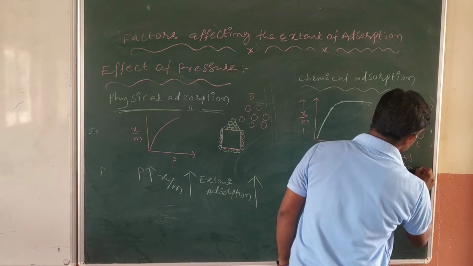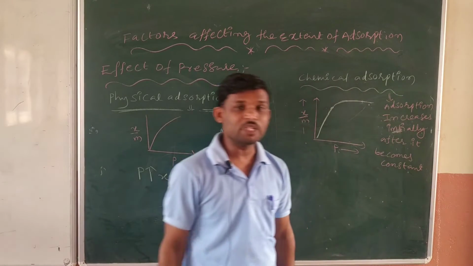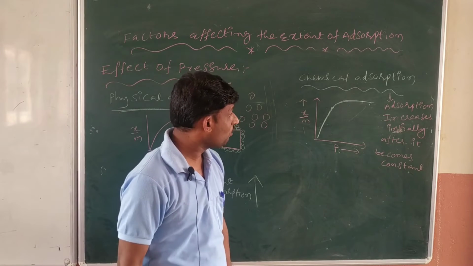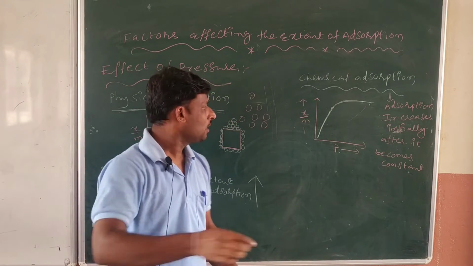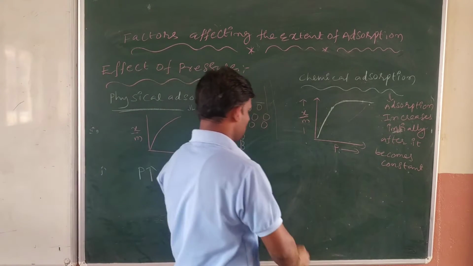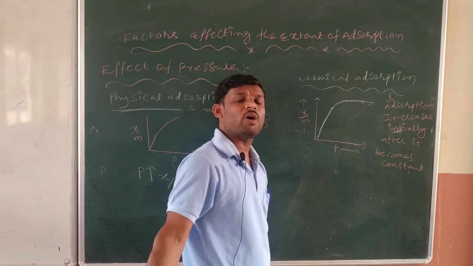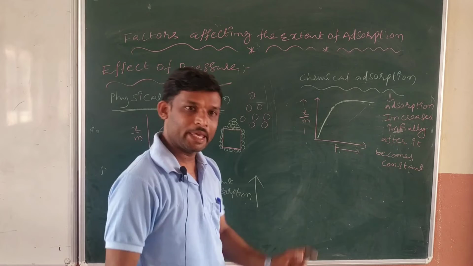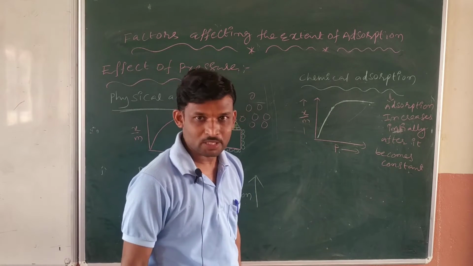Why is this happening? See, I am telling you one thing. In chemical adsorption, what's going on? A chemical bond takes place. Am I right or not?